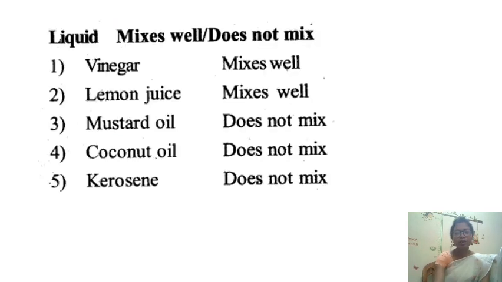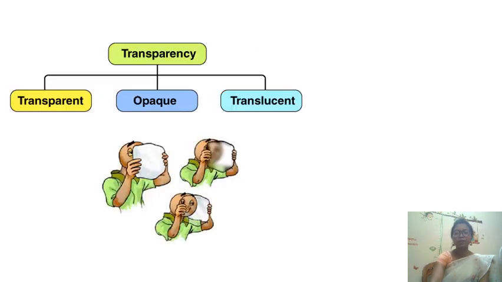Let us talk about some liquids. Some mix well in water, some do not mix well in water. For example, vinegar mixes well. Lemon juice also mixes well. And mustard oil, coconut oil and kerosene do not mix in water. So they are insoluble in water and we call them immiscible liquids.